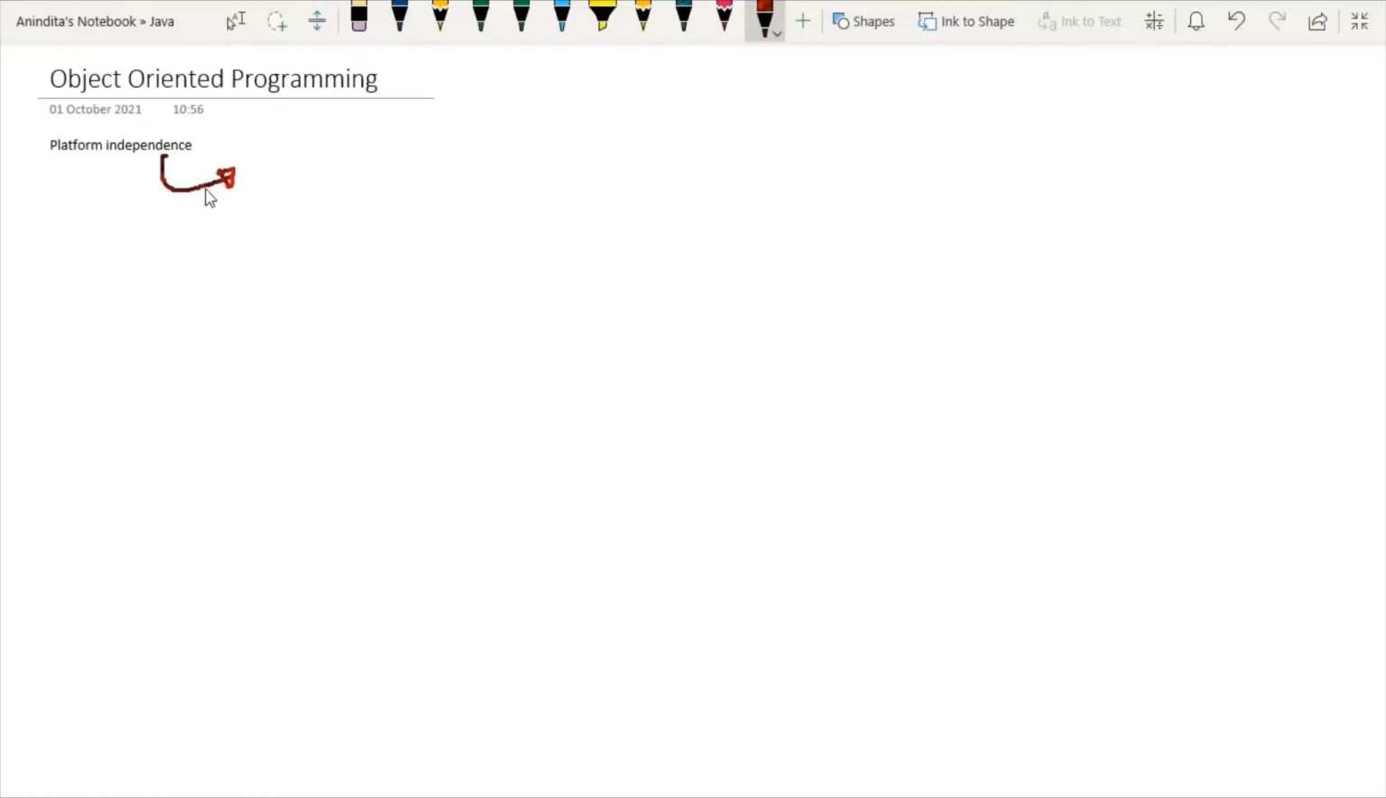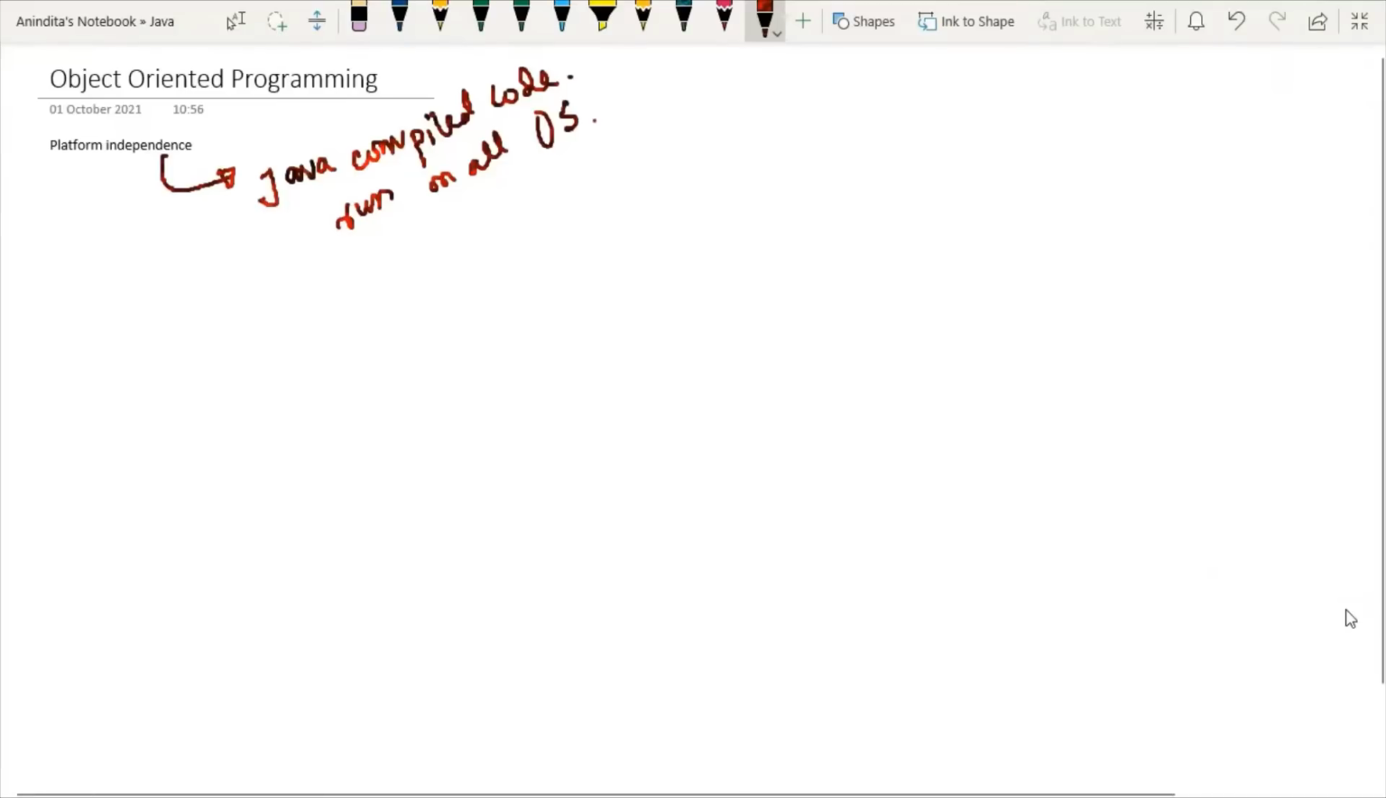The meaning of platform independence is that the Java compiled code can run on all operating systems. See, this is the topic from which I'm going to start. Try to understand what is the catch in today's class. Whenever anybody asks you why Java is platform independent, everybody will tell that Java is platform independent because it can run on any operating system.